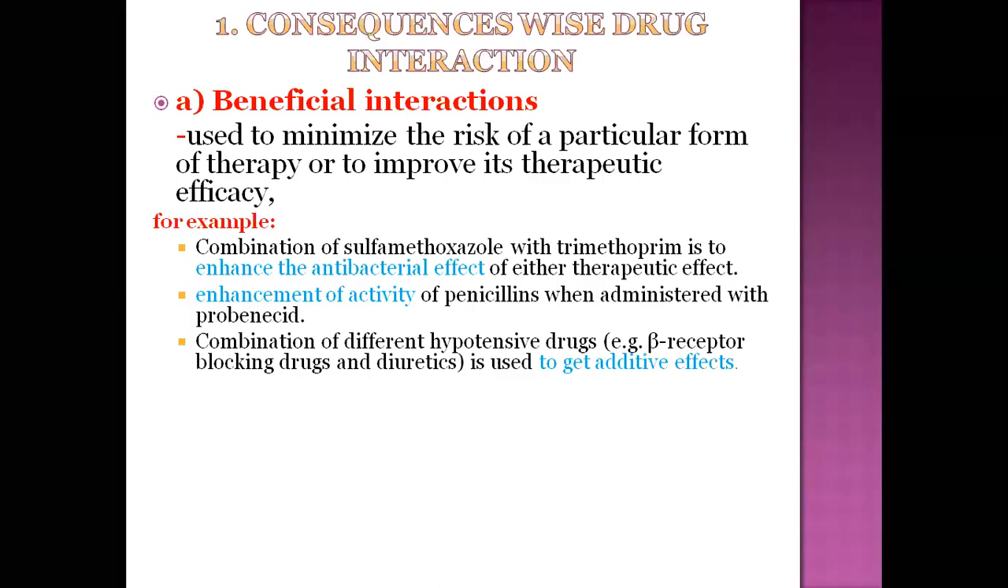in inhibition of folic acid synthesis in particular bacteria. Sulfonamide inhibits the incorporation of PABA, whereas trimethoprim acts at the next stage of folic acid synthesis. This combination is beneficial to the patient and improves their therapeutic efficacy.